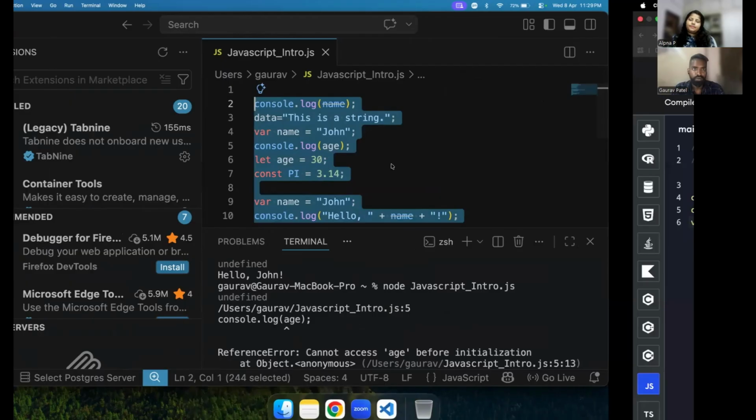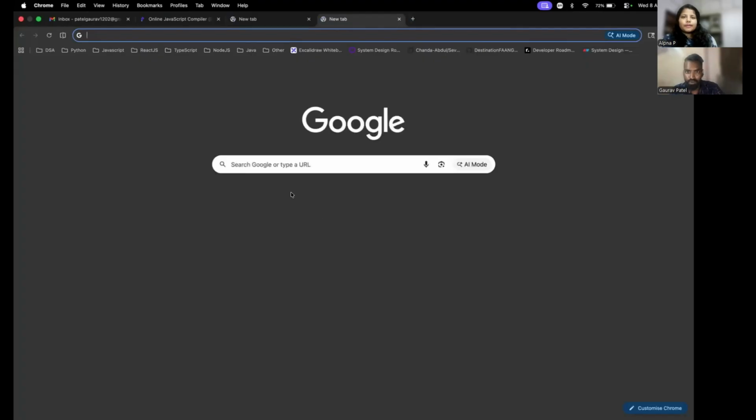So I can show you in a browser, their stack. In an editor you can't check that. If you are running in a browser console, then only you will be able to check that temporal dead zone, how that stack is working.